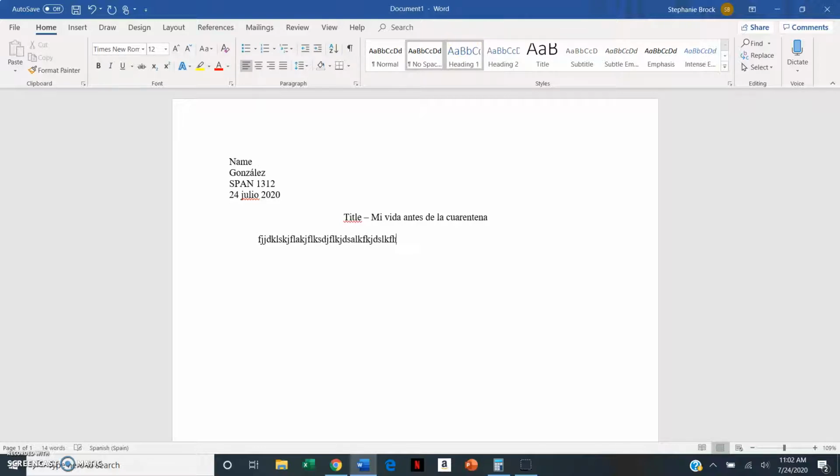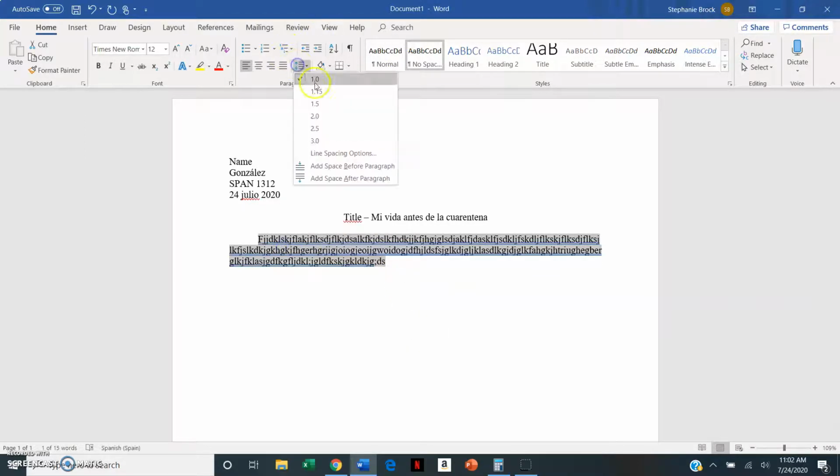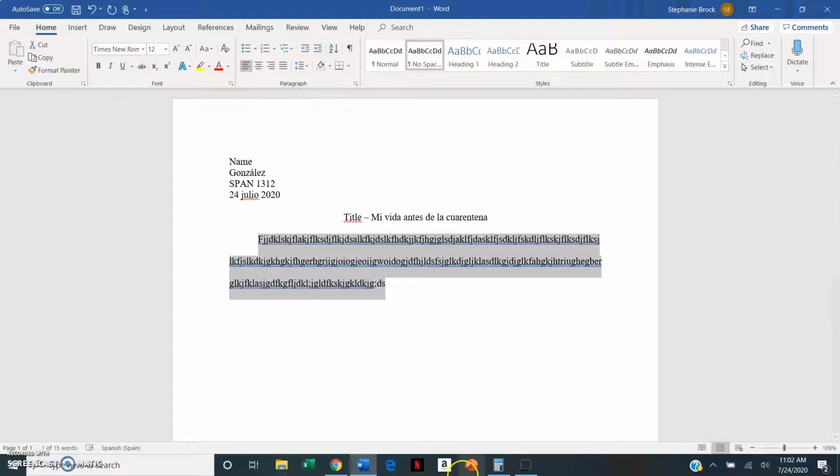And then you'll start writing here. Da, da, da, da. Okay, obviously something so beautiful as this. I'm just trying to get a bunch of letters here so I can show you that the spacing here needs to be double spaced. Okay. Make sure that you're following the word count. When you're doing the word count, you need to do just the text, not anything else.